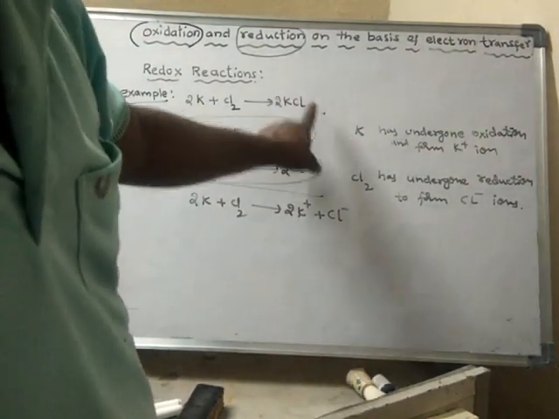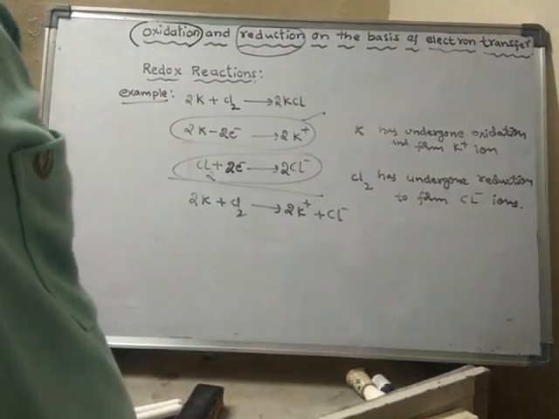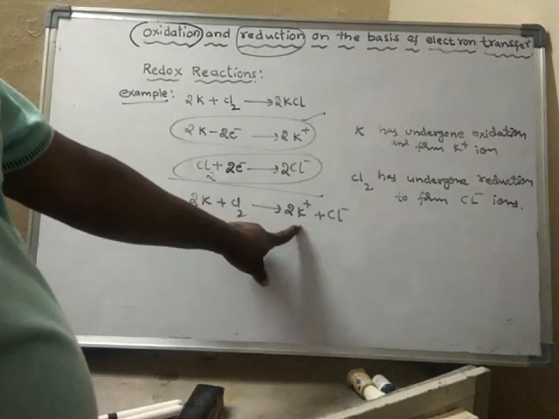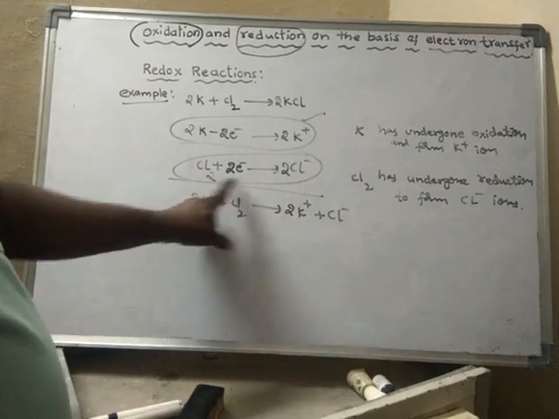KCl is an ionic compound. It contains potassium ions and chloride ions. How is the potassium ion formed by this reaction? How is the chloride ion formed by this reaction?